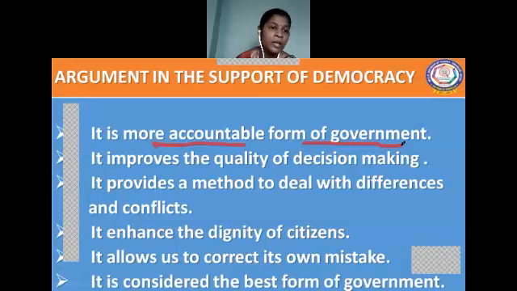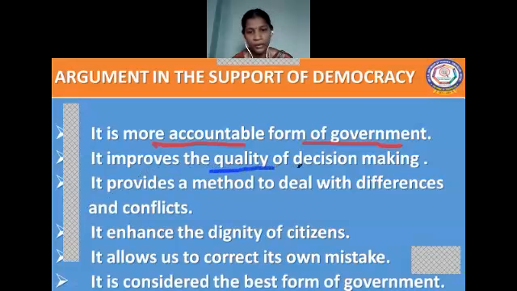So listen here, children, democracy requires that the leaders, the rulers, must respond to the needs of the people. That is why democracy is an accountable form of government. Now we move on to the next one. It improves the quality of decision making. So democracy improves the quality of decision making.